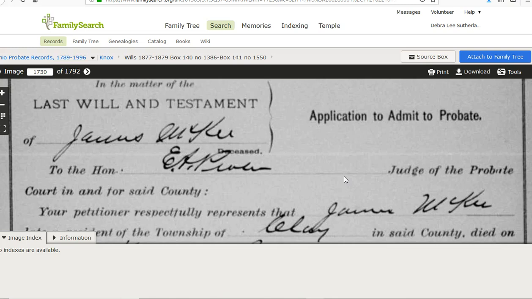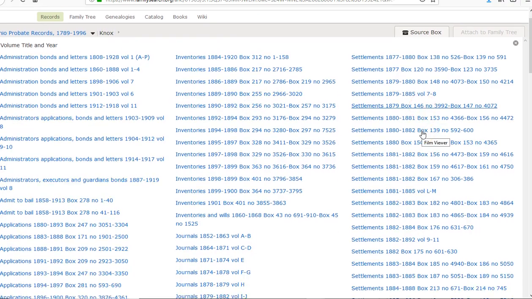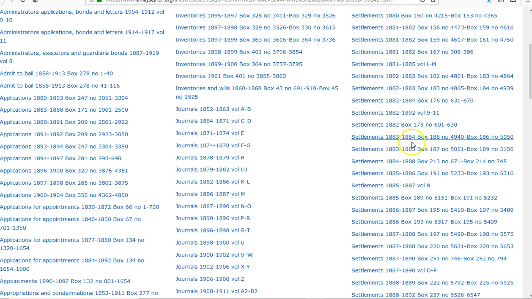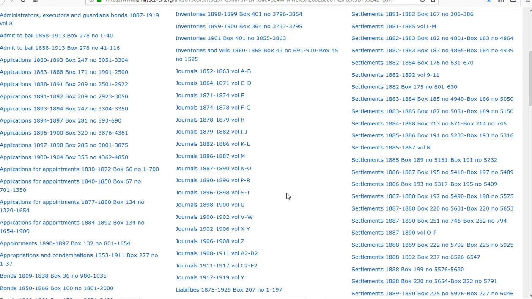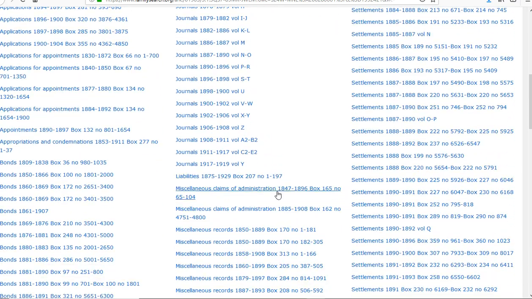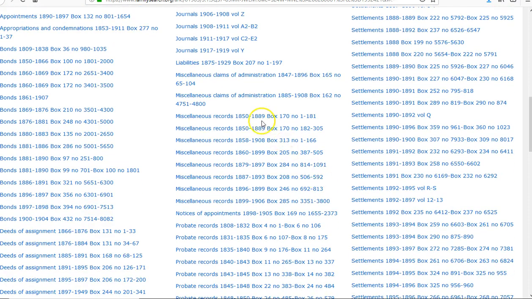But basically this is what you do to find a will. You can go back in there, and like I say, there's lots of different things. You've got inventories, settlements. If they have that information in the index, it's going to tell you that it's in the index. There's journals of what went on in the courts during the settlements, the bonds of the executors, miscellaneous records. Sometimes you can find some interesting things in there.